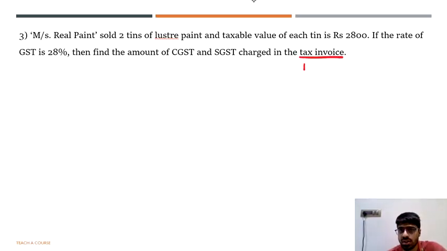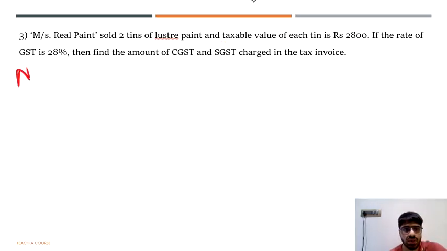For all those who don't understand what a tax invoice is, in simple language, tax invoice means a bill. Whenever you buy something from the market, you are issued a bill by the person who is selling it to you. That bill is what you call a tax invoice. So let us start with the solution. 2 tins have been sold, and the taxable value of each tin is rupees 2,800. Mind you, taxable value means the value on which GST will be calculated.